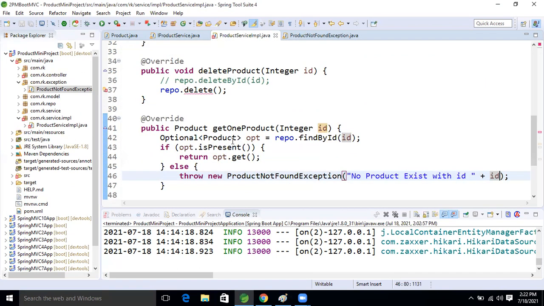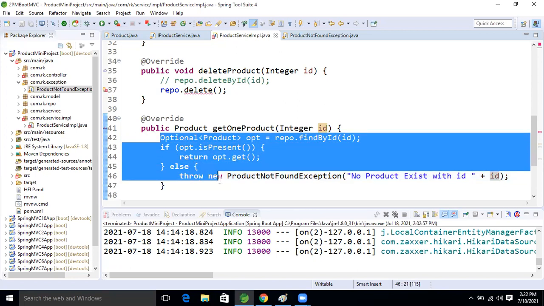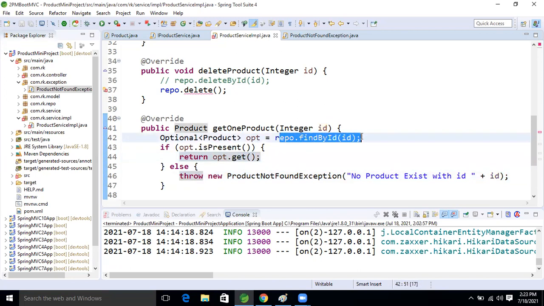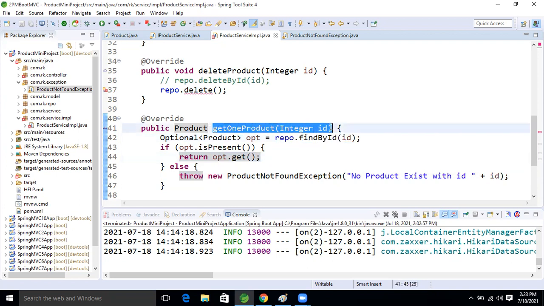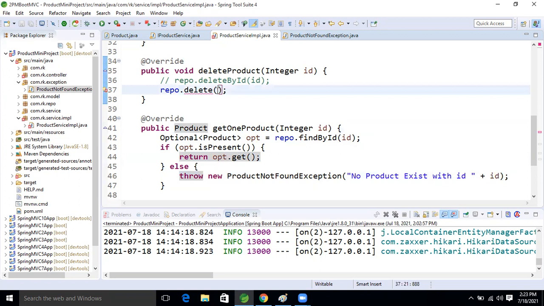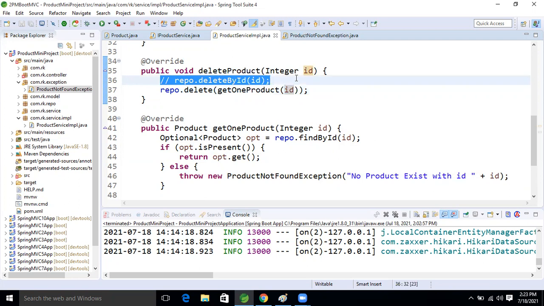So what we will do now? Here we already have one method, right? Taking one record. Let's copy this method, and internally in this method, to delete the object, let's call that method only, right? The logic is already there. What is the need to write the same logic again in this method, guys? Okay.